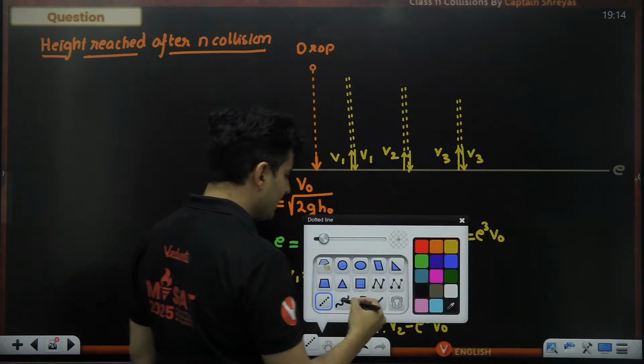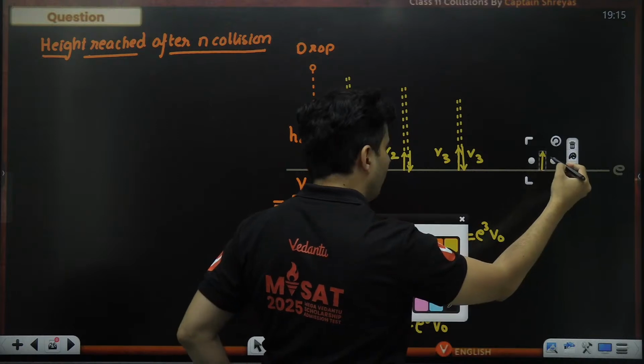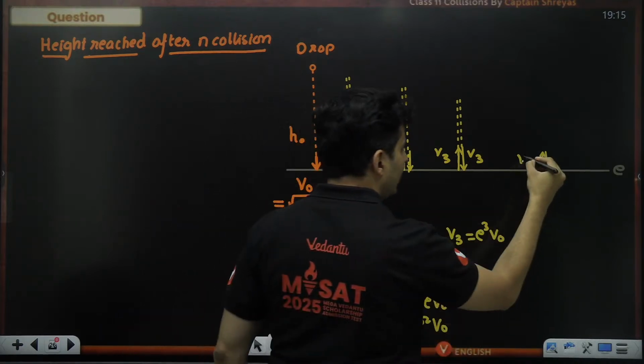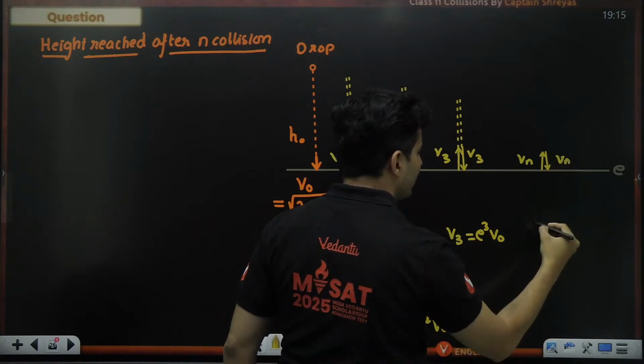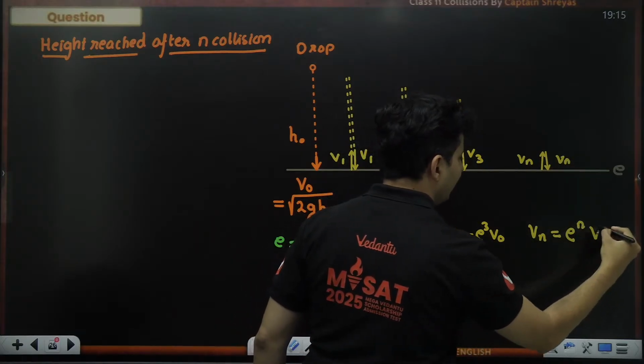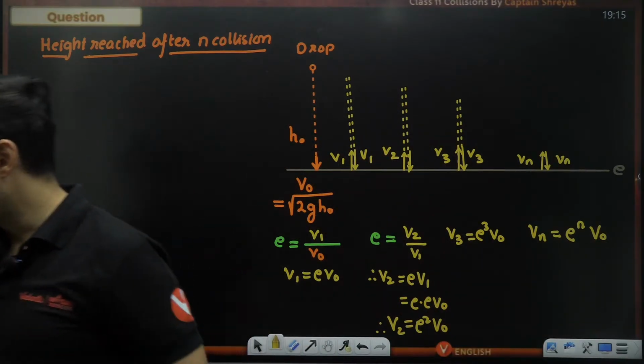So after 4 collisions, 5 collisions, 6 collisions, n number of collisions, Vn will be e raised to n times v naught.